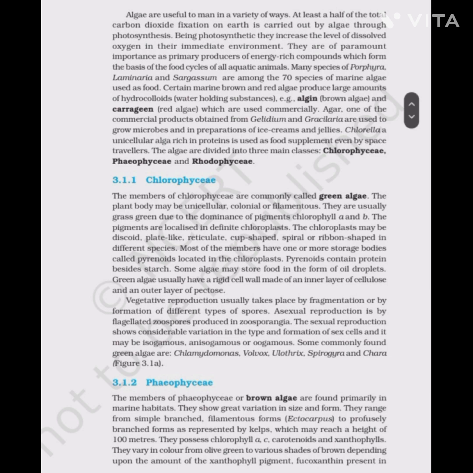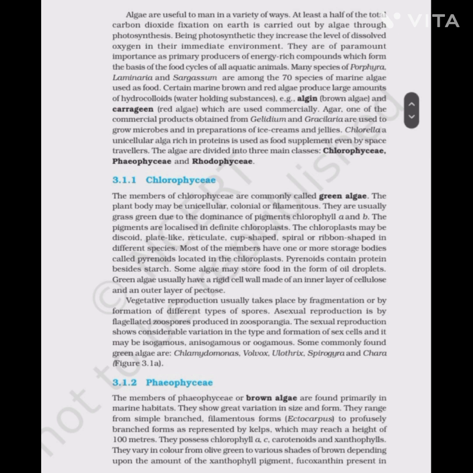The algae are divided into three main classes: the Chlorophyceae, Phaeophyceae, and the Rhodophyceae. Chlorophyceae. The members of the Chlorophyceae are commonly called the green algae. The plant body may be unicellular, colonial, or filamentous. They are usually grass green due to the dominance of the pigments chlorophyll a and b. The pigments are localized in definite chloroplasts. The chloroplast may be discoid, plate-like, reticulate, cup-shaped, spiral, or ribbon-shaped in different species.